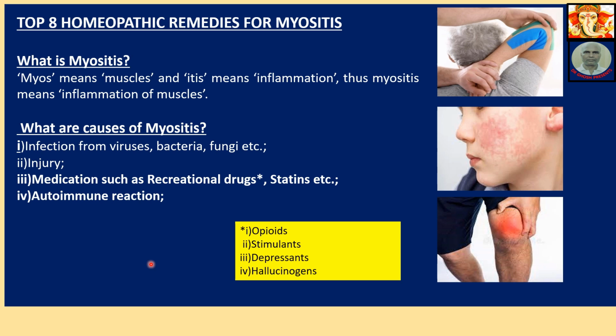And finally, number 4, autoimmune reactions. Autoimmune reaction means here the immune cells of the body attack the muscles of the person. This is a very dangerous type of disease because most autoimmune diseases are incurable in modern allopathic medicine. But we have our own technique to treat this type of disease.